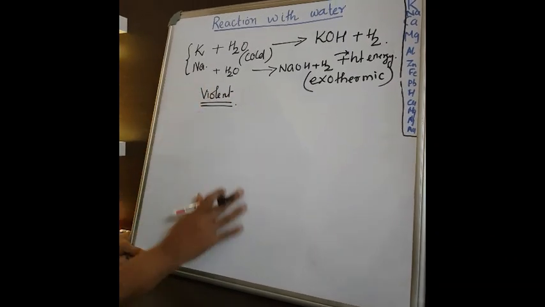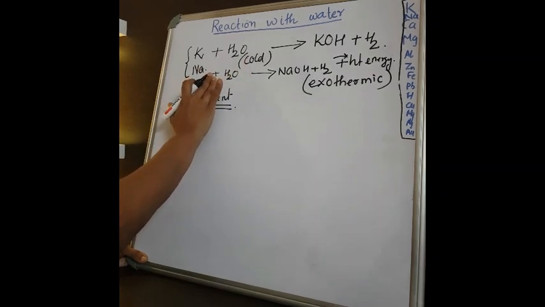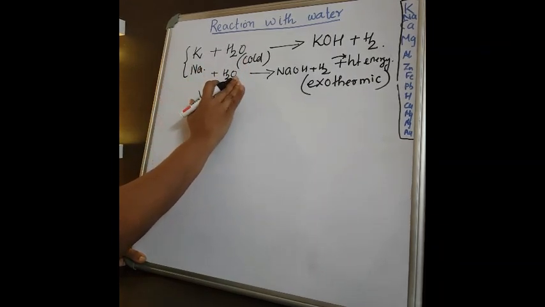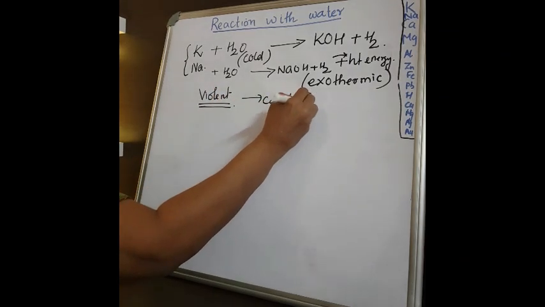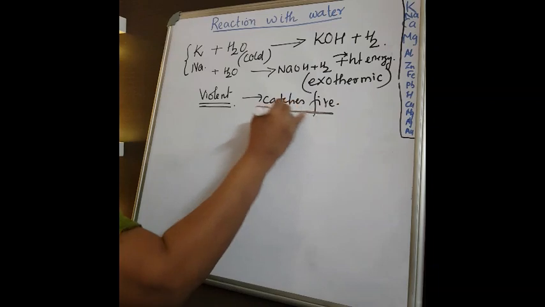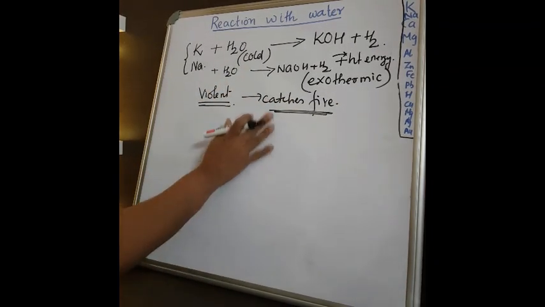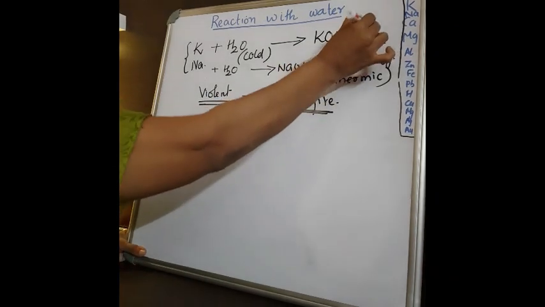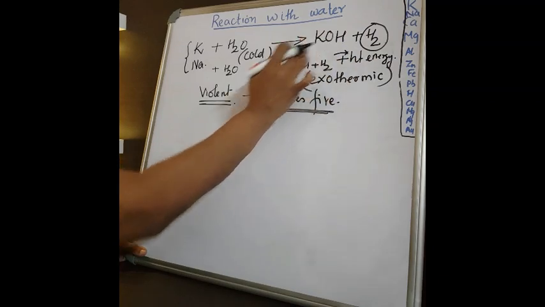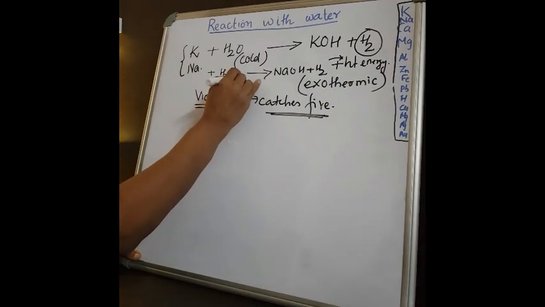What do you mean by violent? Violent means on reaction of potassium with water, the reaction catches fire. That is important. The observation is the reaction catches fire. Now the question is how it catches fire. You know that hydrogen is released in both these cases of potassium and sodium on reaction with cold water.